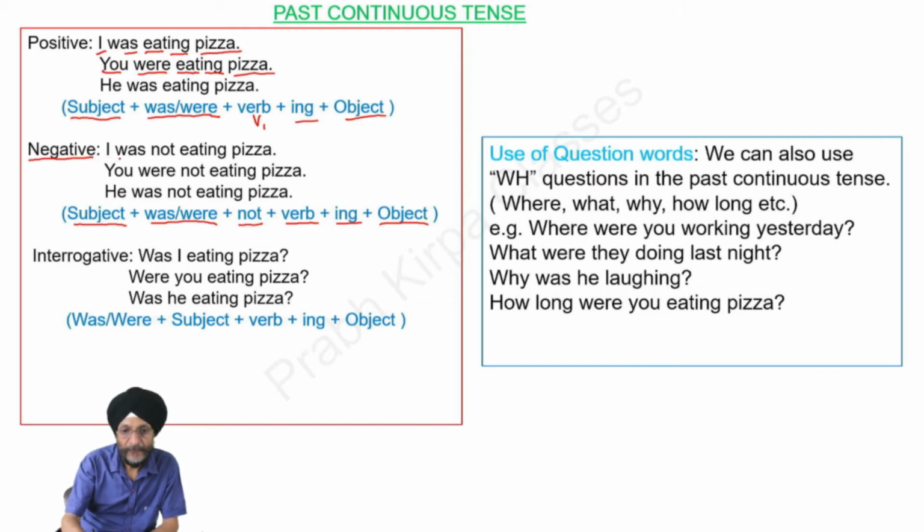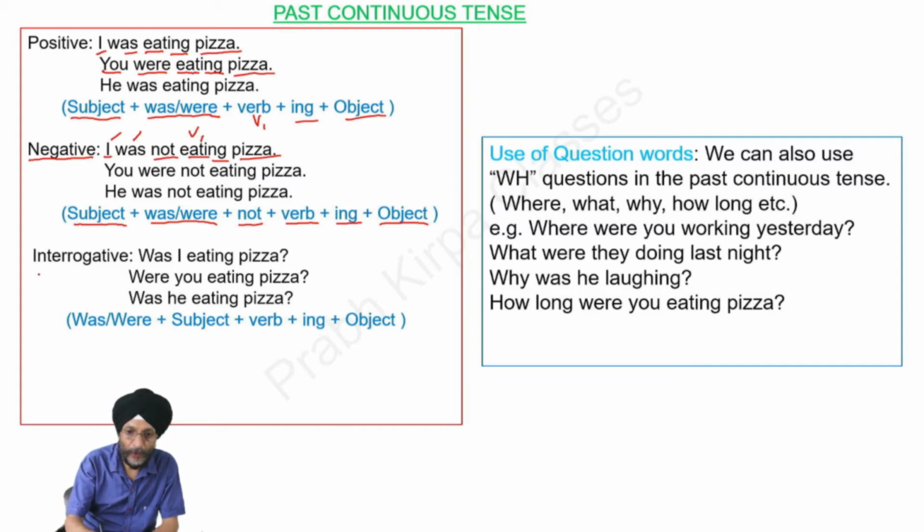You will see that the example of this tense negative form is I was not eating pizza. This is the subject, this is was, then comes negative formation not. It is the first form of the verb, then we add ing and then object. Other examples are you were not eating pizza, he was not eating pizza.